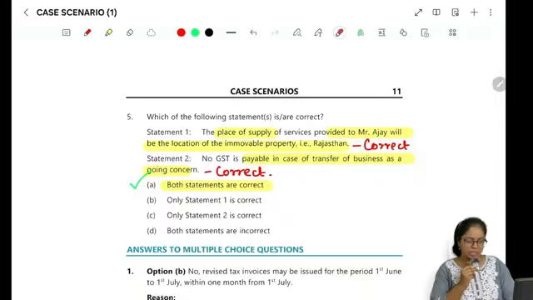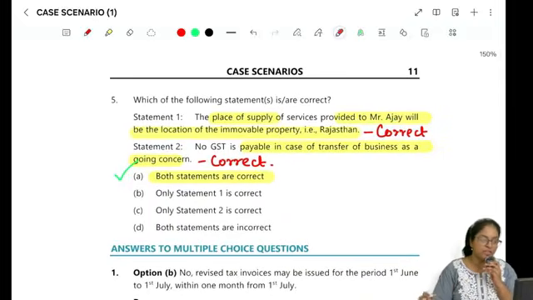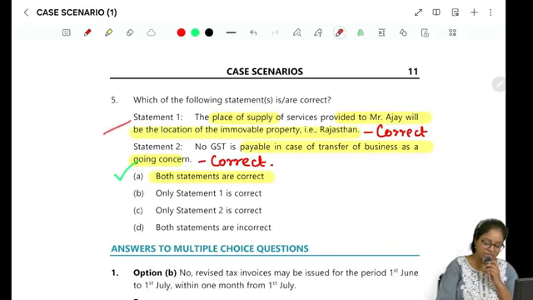Right? And the last is, which of the following statements is correct? The place of supply of service provided to Mr. Ajay will be the location of the immovable property. Yes, we have read, right?